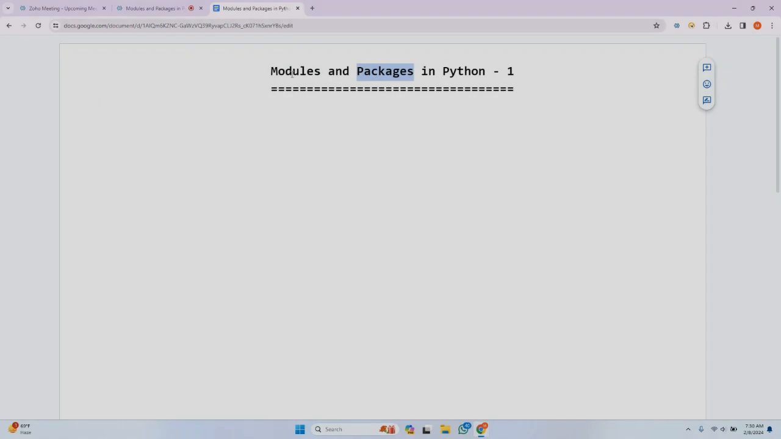Modules and packages in Python. What is a module? What is a package? Let me try to discuss here. It is very important to be aware of these points. Note this one by one.